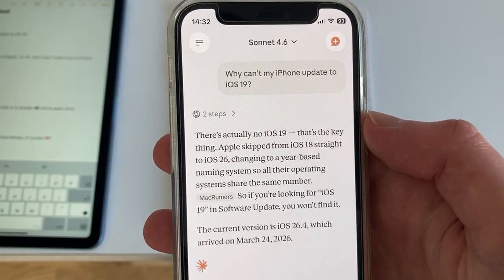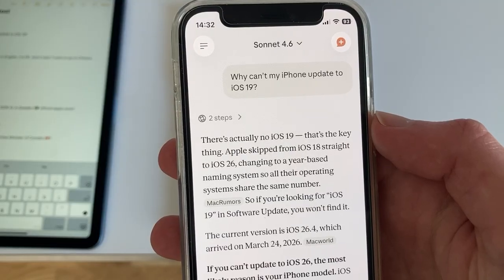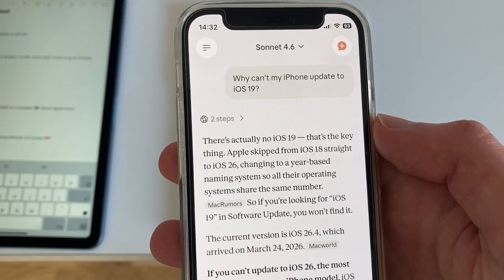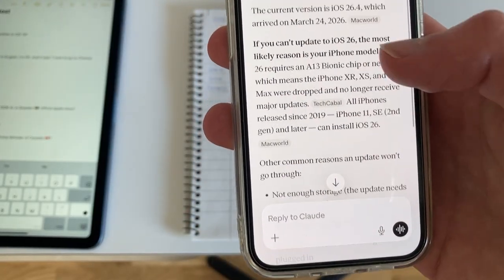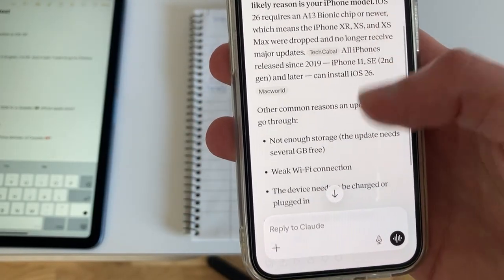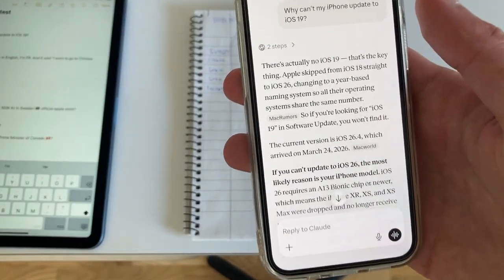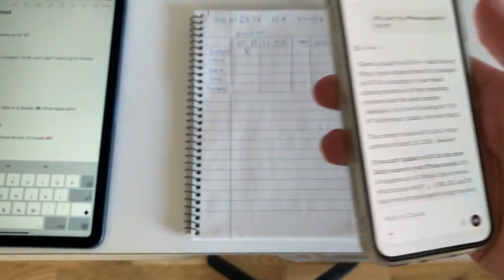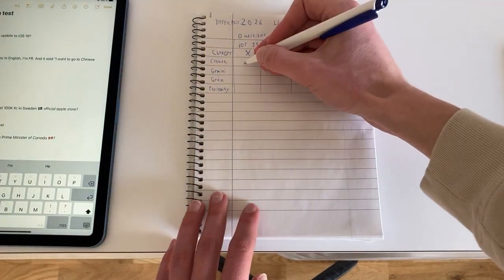So there's actually no iOS 19. Apple skipping straight to iOS 26, changing to a year-based naming system. So as you can see, Claude got it right. It says there's actually no iOS 19 because it skipped it. So Claude got it right.